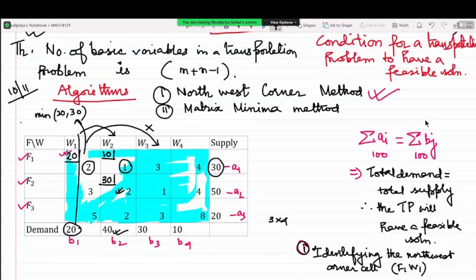So we can simply strike out column number 1. You can be assured that nothing else will be allocated to column number 1. Am I clear with this?